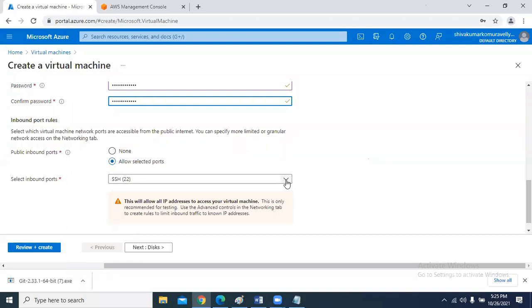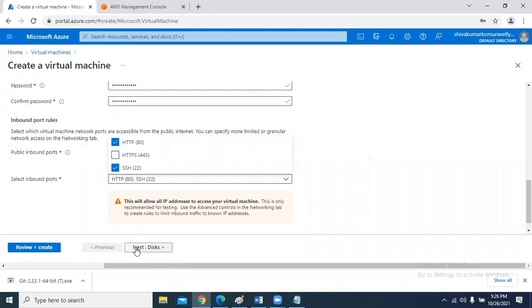You can also open other ports like 80. Why do we have to open port 80? Sometimes web servers are running in the virtual machine, so we have to open port 80. When you open port 80, you can access the application running in the web server. Apache 2 is there, Nginx load balancer is there. We can access such applications via port 80. If you close this, I cannot access web servers and applications running in them.